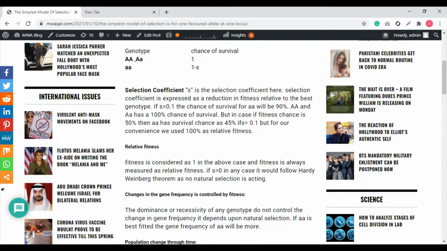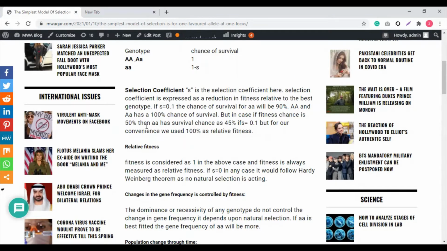If s is, let's suppose, 0.1, the chance of survival of small a small a will be 90%, and capital A capital A and capital A small a have 100% chances of survival. But in case the fitness is 50%, then the chance of survival means 50% minus the reduction.